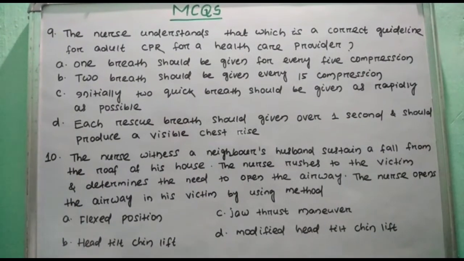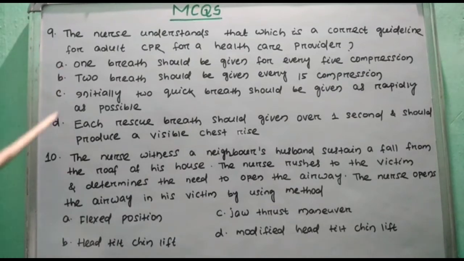Question number 9. The nurse understands that which is a correct guideline for adult CPR for a healthcare provider. Option A, 1 breath should be given for every 5 compressions. Option B, 2 breaths should be given every 15 compressions. Option C, initially 2 quick breaths should be given as rapidly as possible. Option D, each rescue breath should be given over 1 second and should produce a visible chest rise. Here right answer is option D. The compression and ventilation ratio is 30:2.